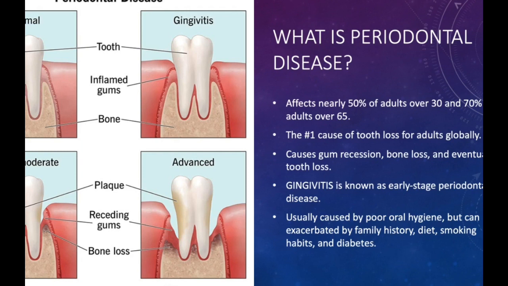And it's caused primarily by poor oral hygiene, but it can be exacerbated by a family history, diet, smoking habits, and diabetes. In my case, I was diagnosed with periodontal disease in summer of 2023, and they believe that it's very largely exacerbated by my family history because my dad had it as well, and by just a naturally thin gum tissue in me.